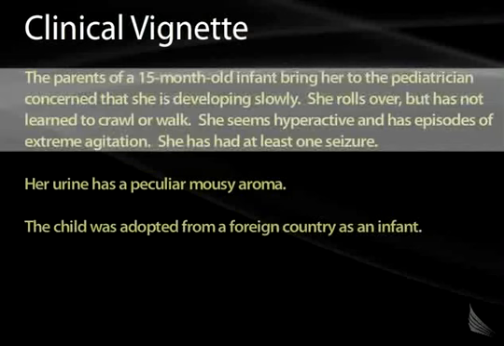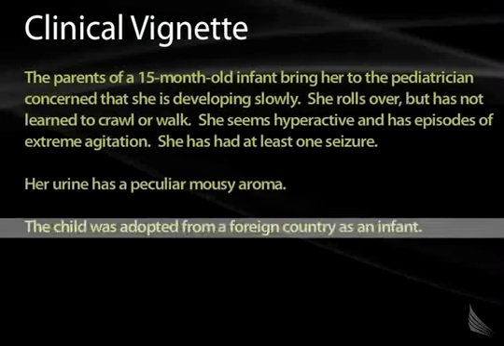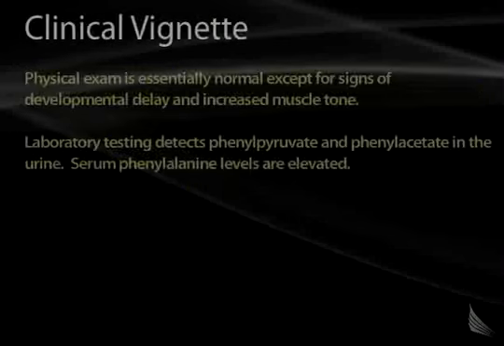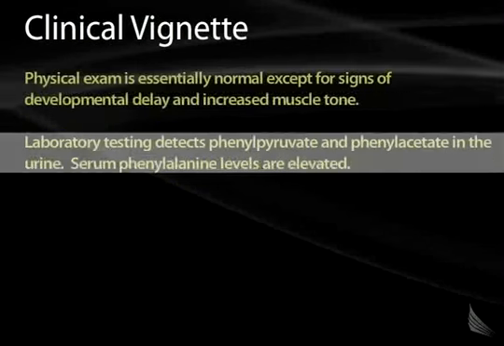The parents of a 15-month-old infant bring her to the pediatrician, concerned that she's developing slowly. She rolls over but has not learned to crawl or walk. She seems hyperactive and has episodes of extreme agitation. She's had at least one seizure. In addition to that, her urine has a peculiar mousy aroma. She was adopted from a foreign country as an infant, and so there's no knowledge of her family history and no prenatal or postnatal testing. Physical exam is essentially normal except for some signs of developmental delay and increased muscle tone. Laboratory testing detects phenylpyruvate and phenylacetate in the urine, and the serum phenylalanine levels are elevated.